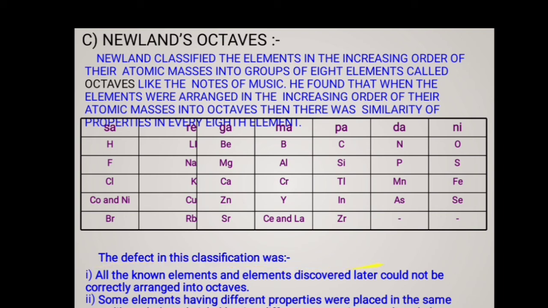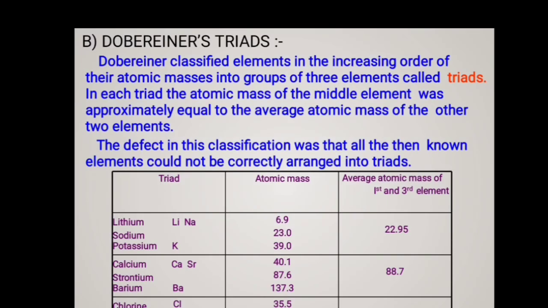Next, the defects in this classification: all the known elements and elements discovered later could not be correctly arranged into octaves. Some elements having different properties were placed in the same rows, like cobalt and nickel. Cobalt and nickel, which have different properties, are placed along with fluorine, chlorine and bromine. Iron, having properties similar to cobalt and nickel, is placed in a different row. So these are the defects of Newland's law of octaves.